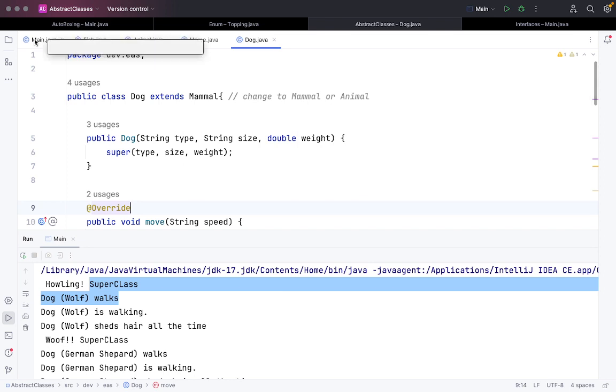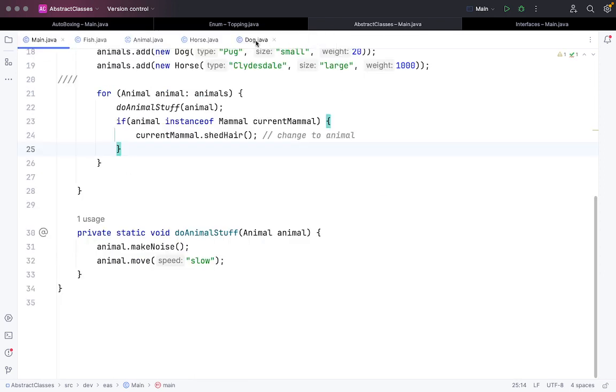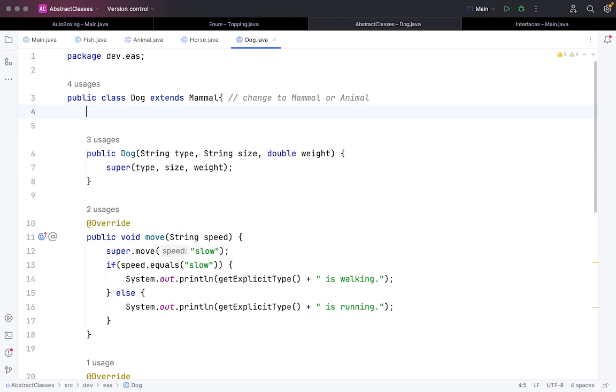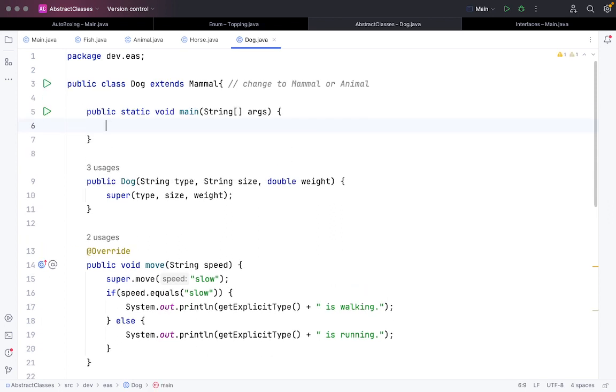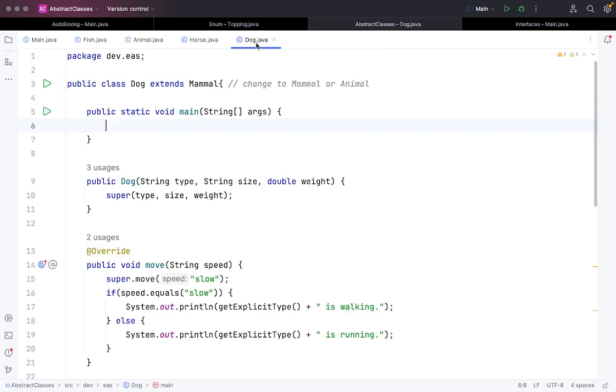Just for the explanation, to keep the code clean, there's no rule that I can't write a main function here. So let's say it's a public class, eventually I can just write public static void main. It will work pretty much fine, and from here I can try to access the animal class also in this case. So that is fine. It's just that I'm keeping Main.java separate because I have too many files. It's just for my sake of understanding. But what you're saying is correct, typically fine.